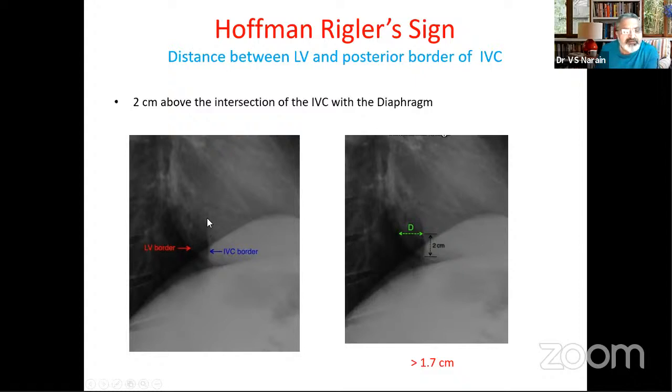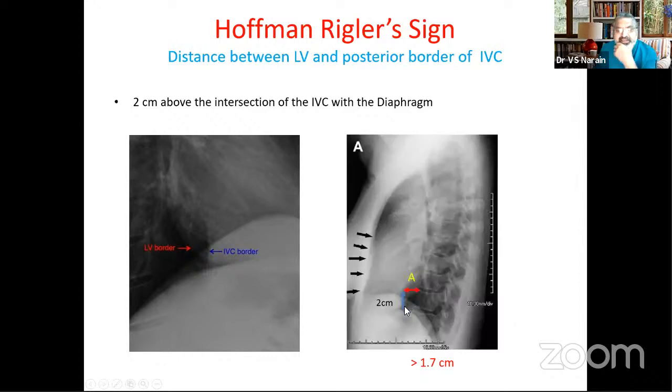So in the lateral view, you find that this is the left ventricular border, and inside the border you have the IVC. When you take the Hoffmann-Rigler's A measurement, we take a point 2 centimeters above the point where the IVC cuts the dome of the diaphragm. So you go 2 centimeters up, and from this point you measure this distance A to the outer border of the left ventricle.